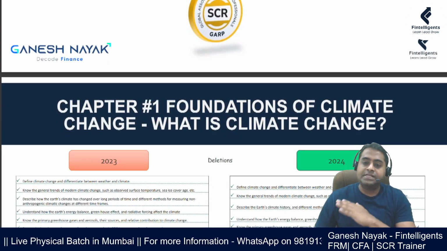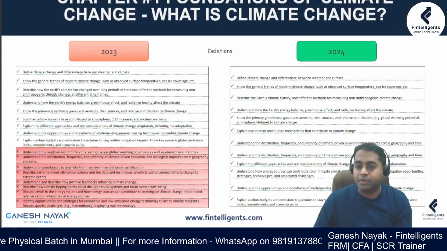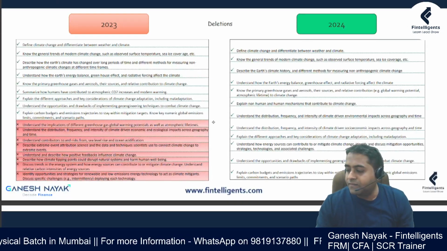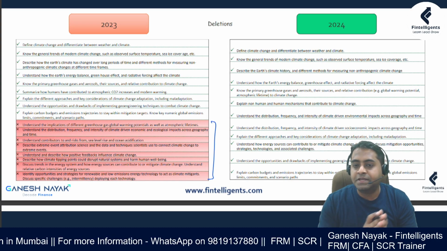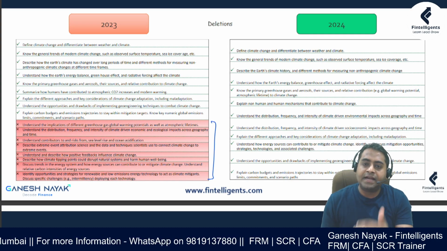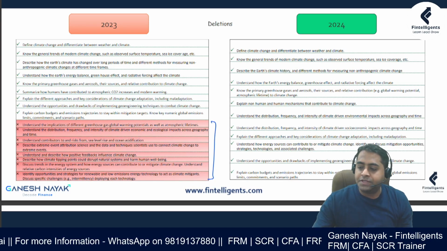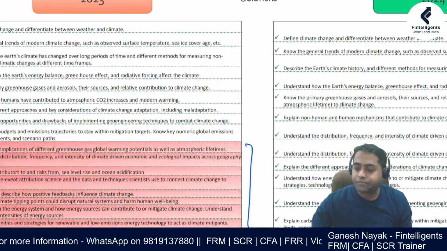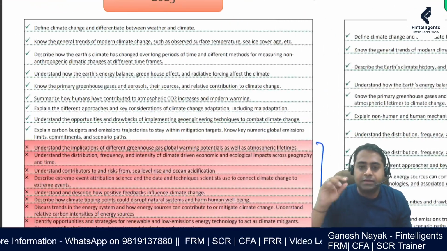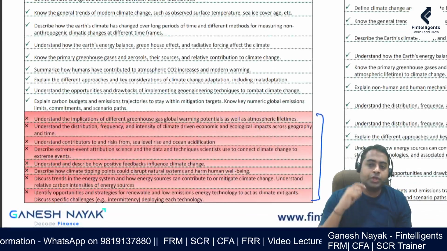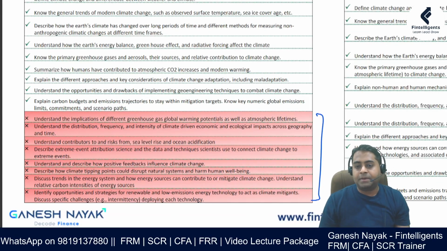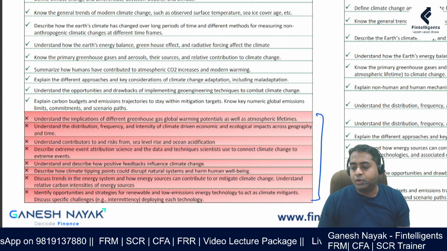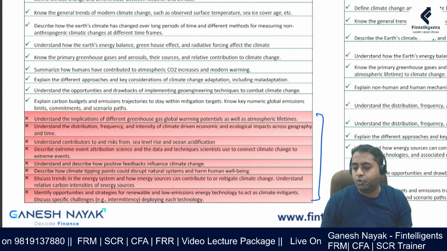Now what they have done is, for the first chapter they have made a very big change. There are roughly 6 to 7 learning objectives that have been completely removed, and they have added somewhat new learning objectives. So I'll just zoom in to help you see the impact. And there is an Excel sheet also which I can share with you guys. Just reach out to us on the WhatsApp number which is given below, and we'll be able to share the basic bifurcation between both of them.